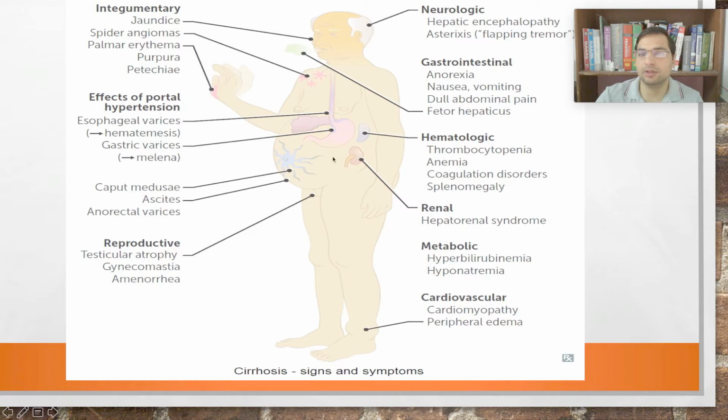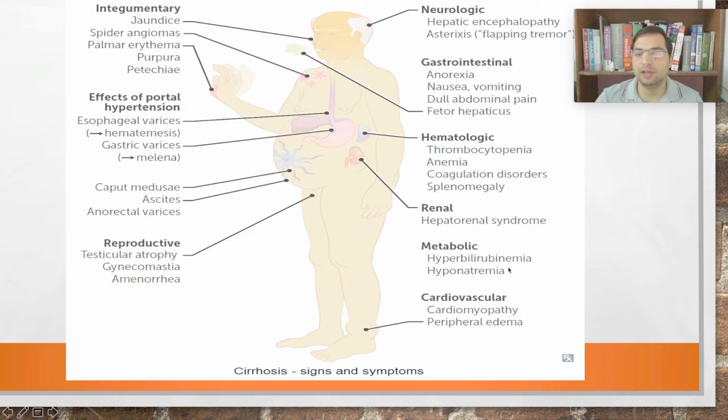Then coagulation disorders, because liver produces many intrinsic, extrinsic factors, and also vitamin K is synthesized by liver. So coagulation disorders. Then splenomegaly, right? Because of the congestion of the portal vein, because portal vein supplies to the spleen also, the spleen will also be congested and it also will be enlarged, splenomegaly.